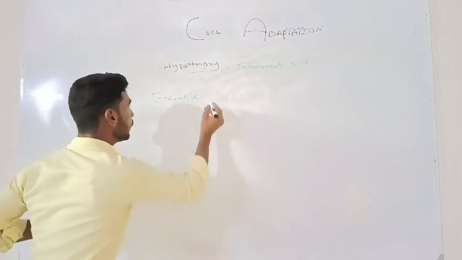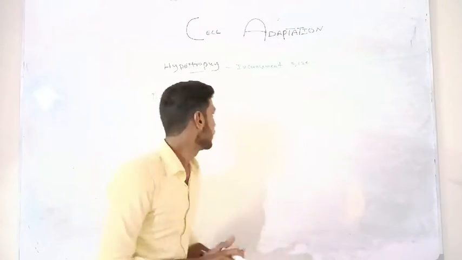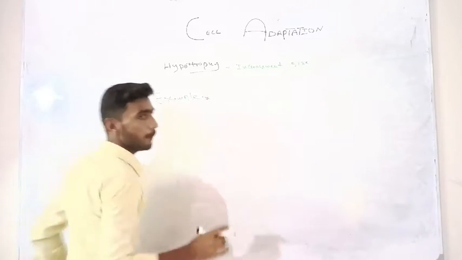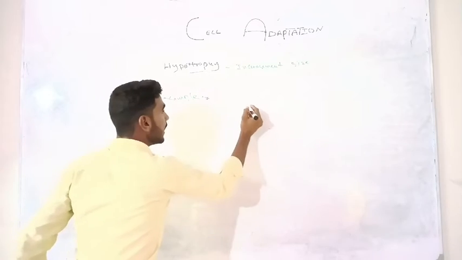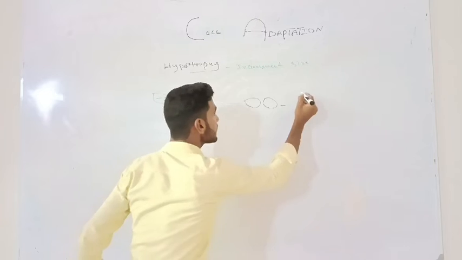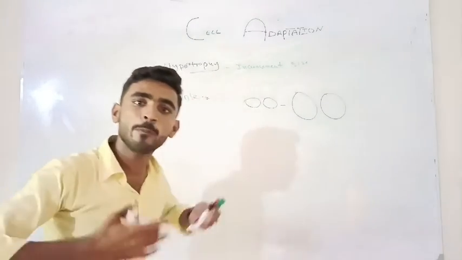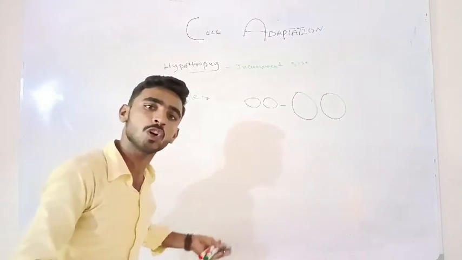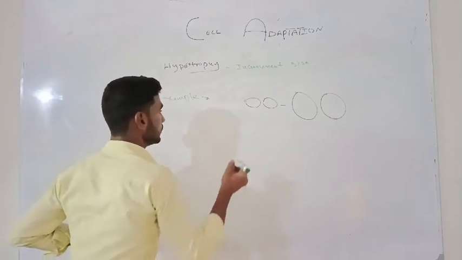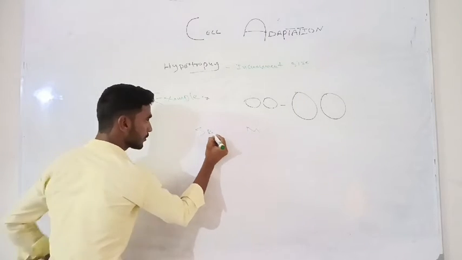Then their muscles become larger and larger. Hypertrophy occurs, so the size of the cells increases, and obviously their muscles also increase.